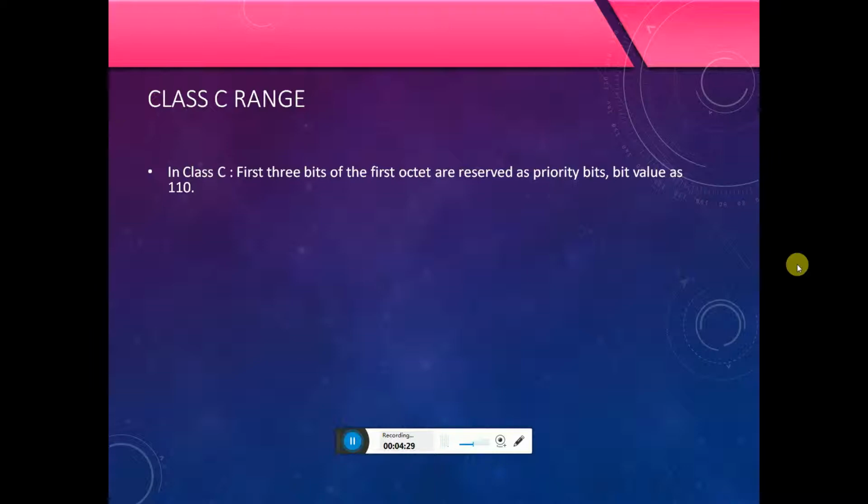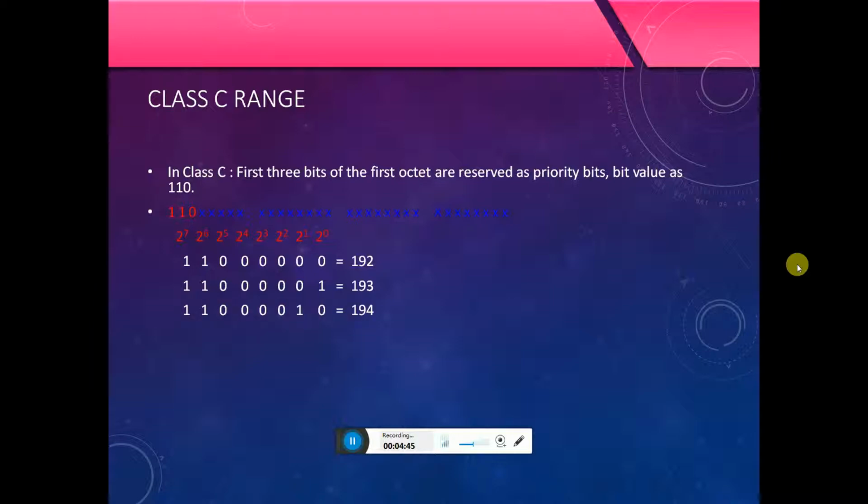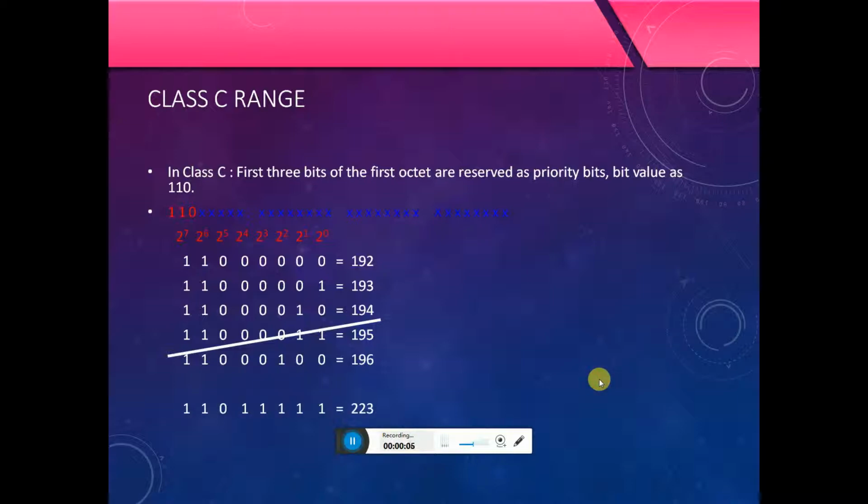Class C range. The first 3 bits of the first octet are reserved as priority bits, with value 110. This uses 2 to the power of 5. 110 00000 is equal to 192, 110 00001 is 193, 110 00010 is 194, 110 00011 is 195, 110 00100 is 196, up to 110 11111, which is equal to 223.